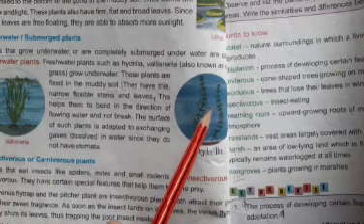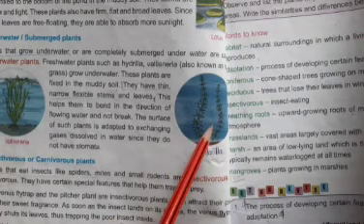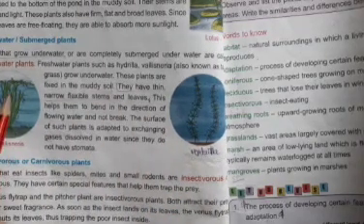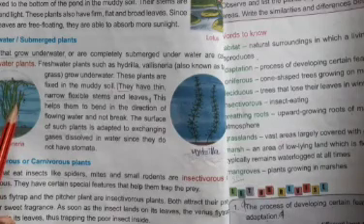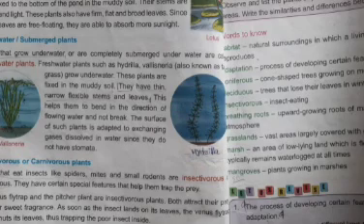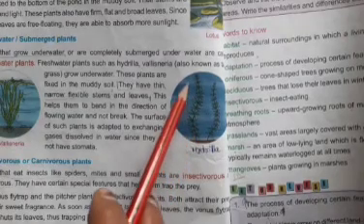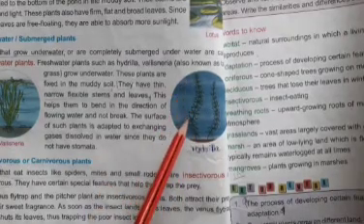Fresh water plants such as Hydrilla and Vallisneria, also known as tape grass, grow underwater. These plants are fixed in muddy soil. They have thin, narrow, flexible stems and leaves.